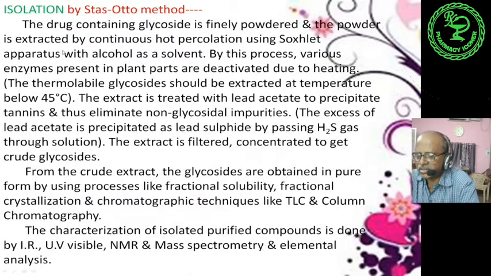Next is isolation of glycosides. This is one of the methods, the Stas-Otto method.